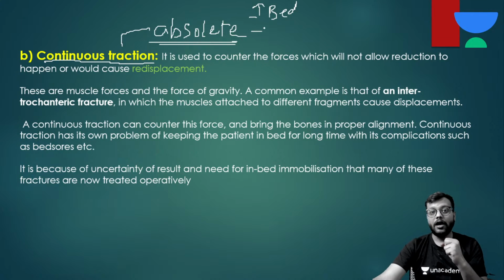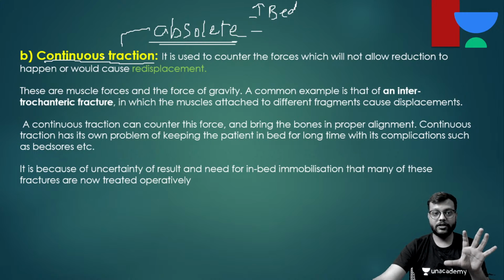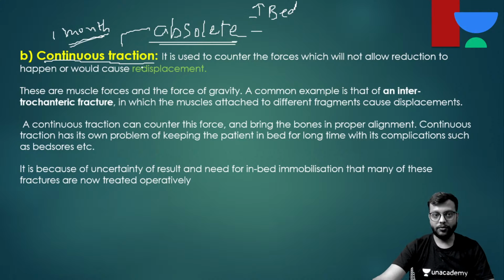Second, patient compliance is poor because you need this traction at least for around 1 month. So patient compliance is very poor.